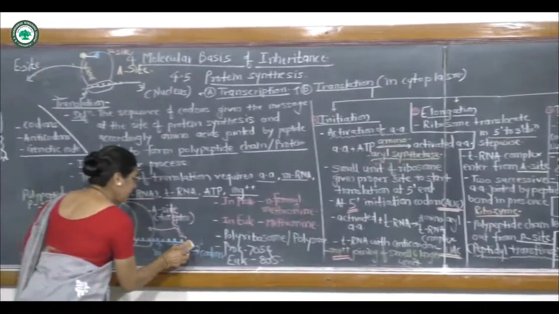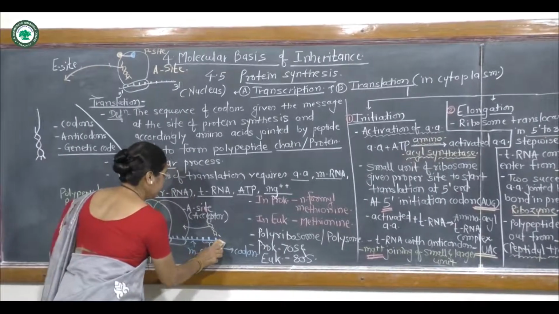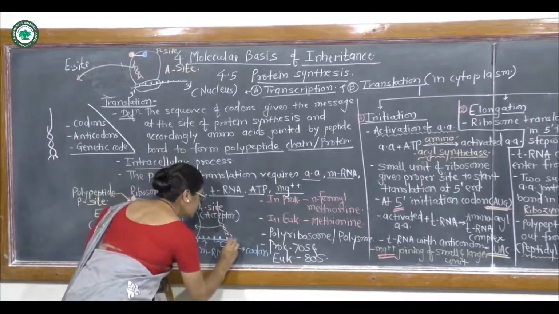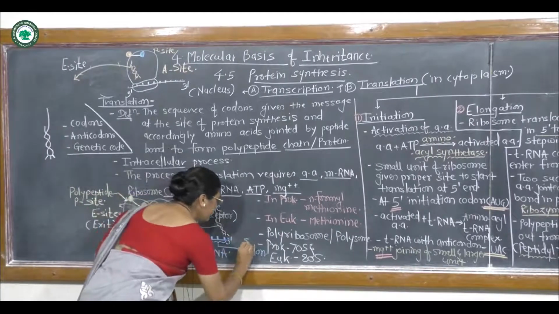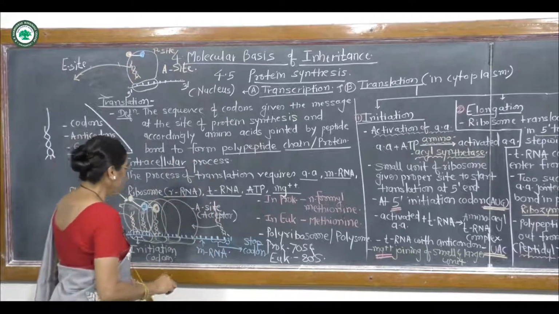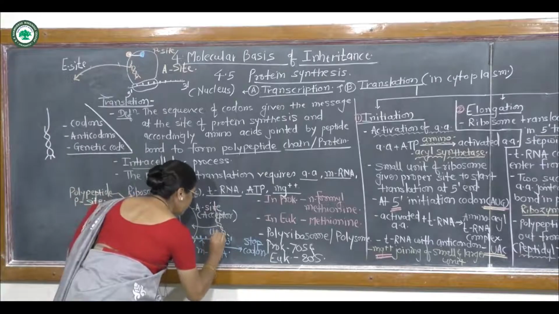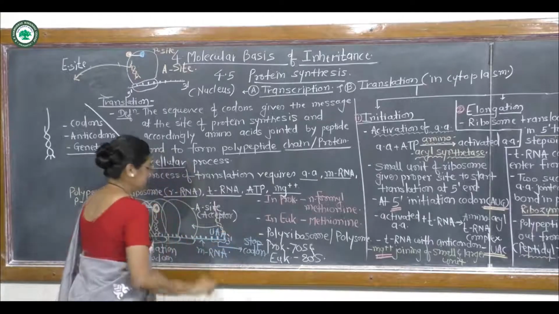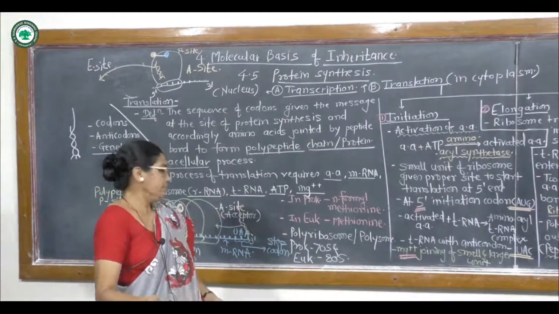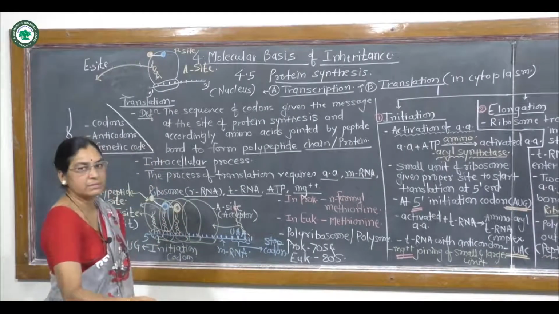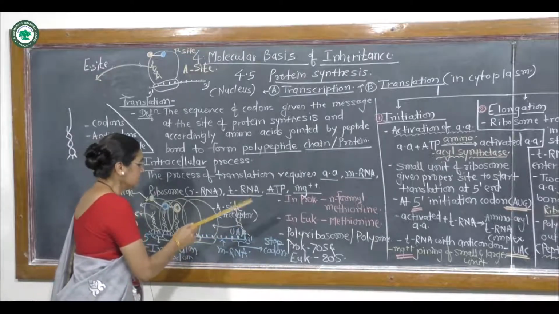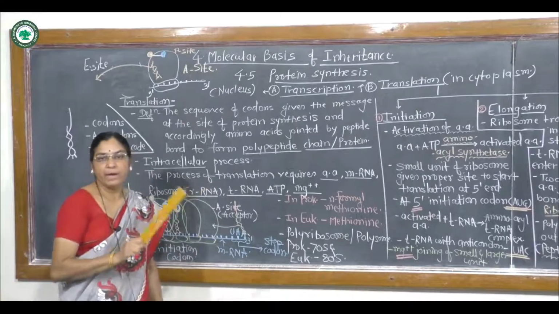Suppose here at the 3' end there is a stop codon, maybe UAA, for example. The significance of the stop codon is that it terminates the process, because the stop codon